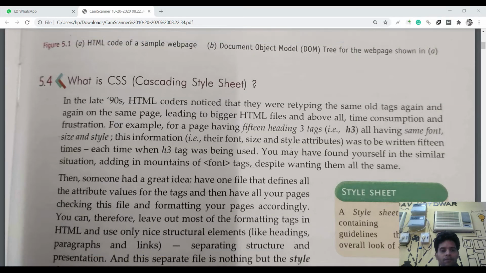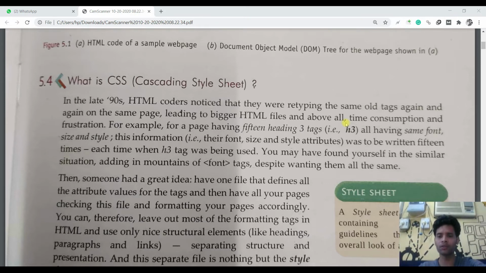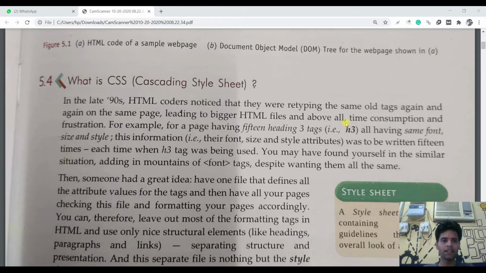So right now, CSS. In the late 90s, HTML coders noticed that they were retyping the same old text again and again on the same page, leading to bigger HTML files and above all time consumption and frustrations. What they have done, they created something by which they no need to repeat the same text and the same formatting text attributes again and again. They created a new thing that is called CSS, cascading style sheet.